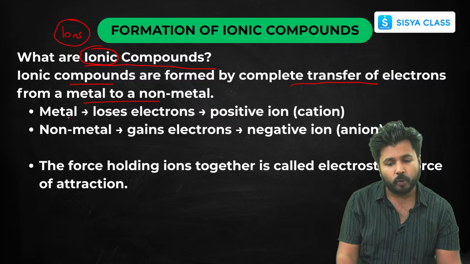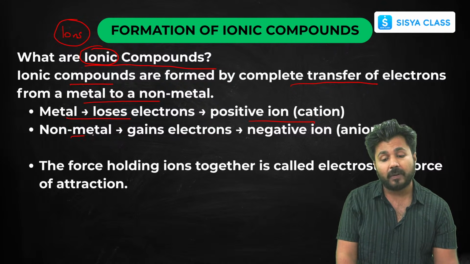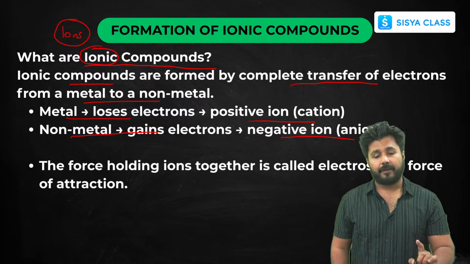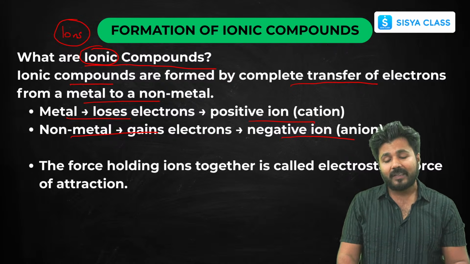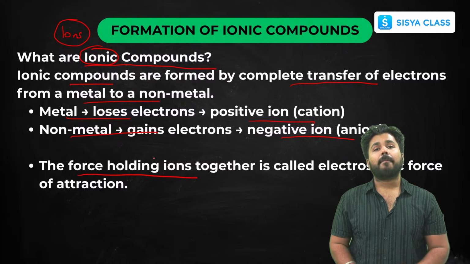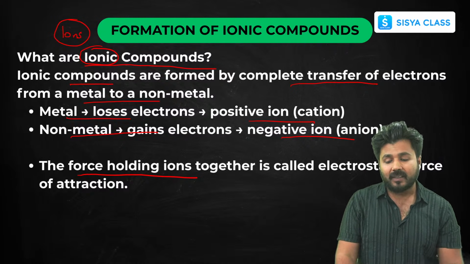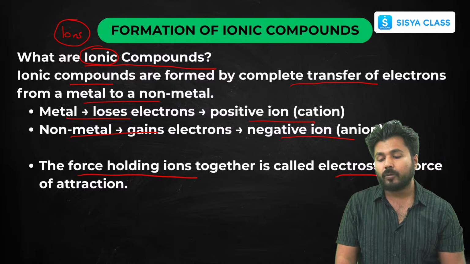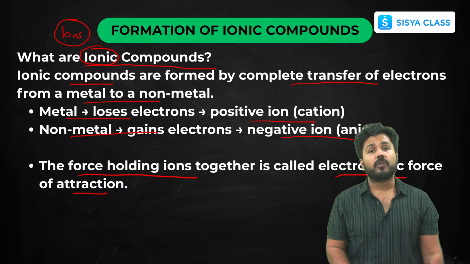So metal will lose an electron and form a positive ion, that is your cation. Non-metals will gain that electron and form a negative ion, that is your anion. Now what is the force due to which this reaction occurs? The force that is forming this ionic compound, holding these two opposite ions together, is nothing but the electrostatic force of attraction, and this is a very strong force.